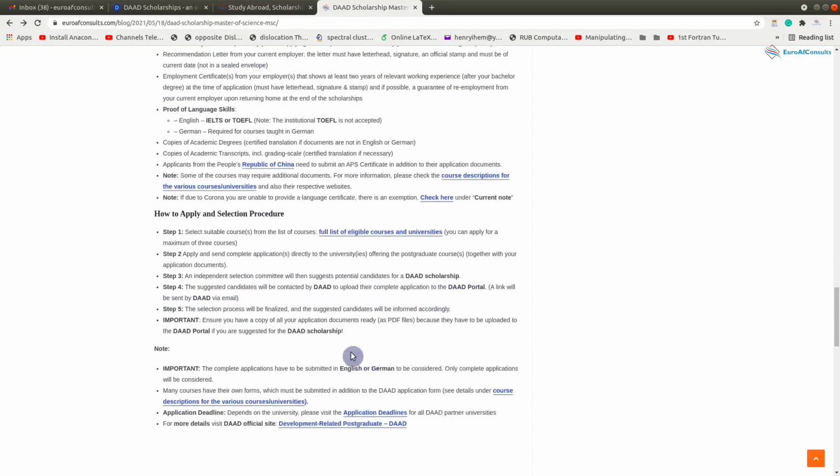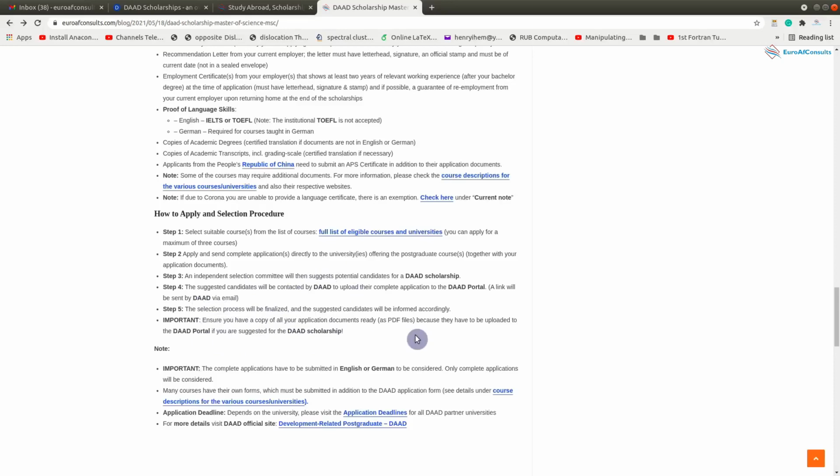And then we move straight to the next item here, which is how to apply, and then the selection procedures. The first step is to check the full list of eligible courses. The second step is to apply and send your complete application directly to the university offering the program. Then an independent selection committee will go through it, and finally, the selection process will be finalized. So this is just the process.